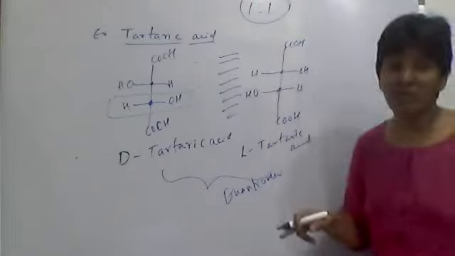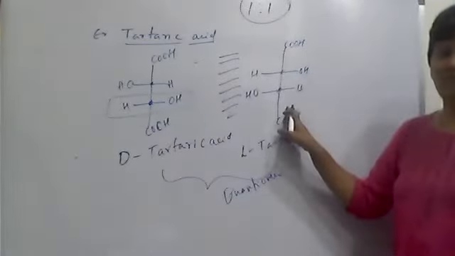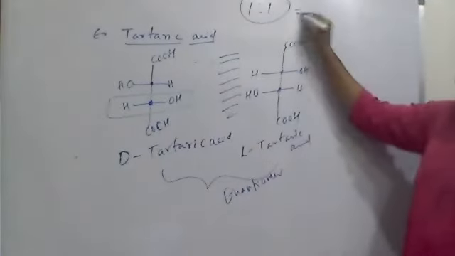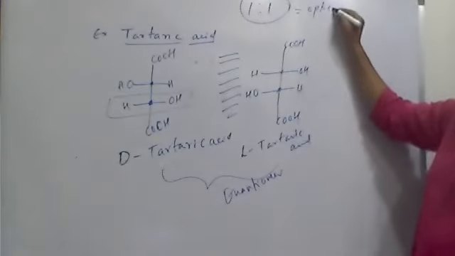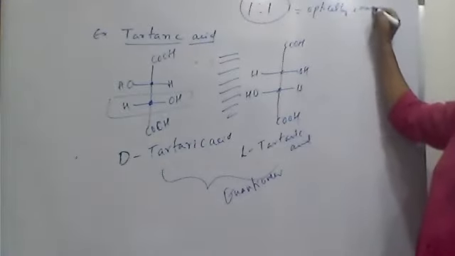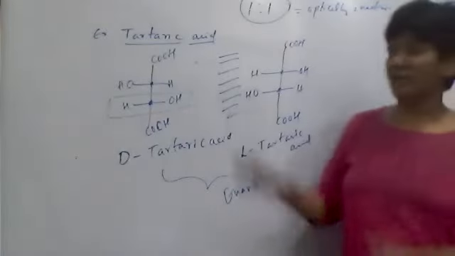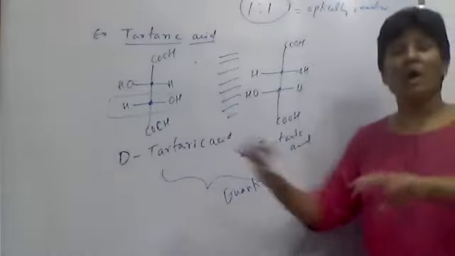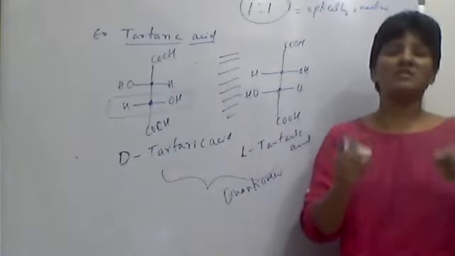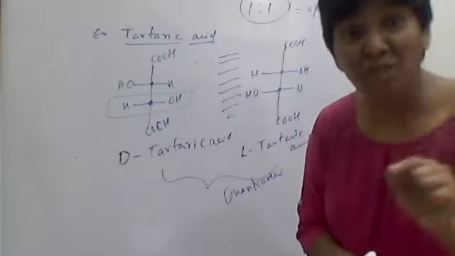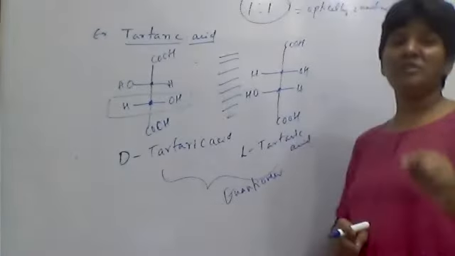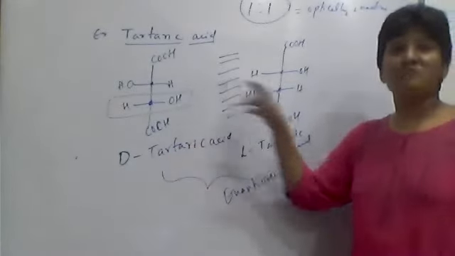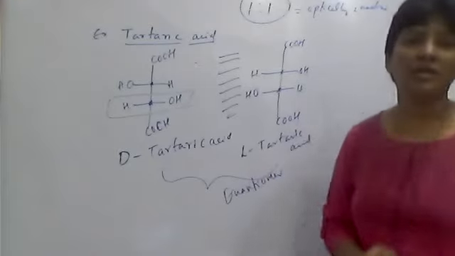You take one molecule of this one and one molecule of the other, or 50% of these molecules and 50% of those molecules. Then the mixture is optically inactive, because the first half of the molecules rotate the light to the right or left side, and the second half rotates it in the opposite direction. Therefore, the mixture of two optically active enantiomers is optically inactive, and it is called a racemic mixture. So the mixture of 1 mole of D tartaric acid and 1 mole of L tartaric acid is called a racemic mixture.